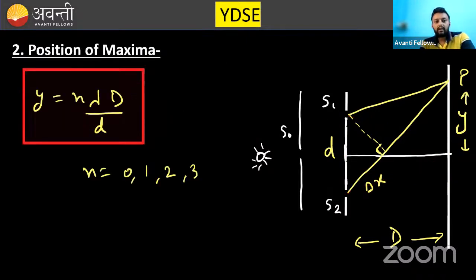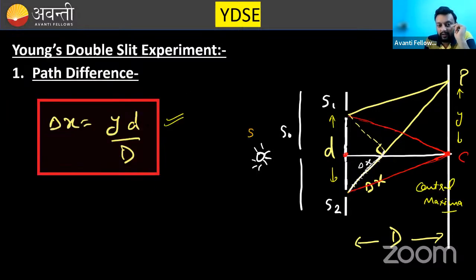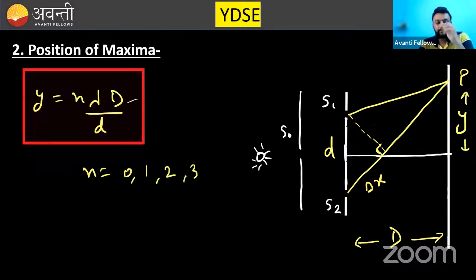Moving further. Now, what is the position of maxima? What will be the position of maxima? Position of maxima will be n lambda capital D by small d. Now, remember one thing, this time capital D is in the numerator. In the previous slide, small d was in the numerator. So don't get confused. y is equal to n lambda capital D over small d, where n is 0, 1, 2, 3, and so on. Write down the formulas, otherwise it will be confusing for you. Very good, Balveer. Good morning.